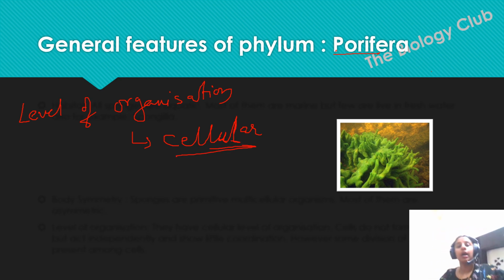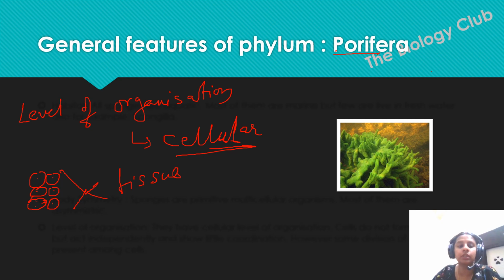Now here, what will happen in this organization? All the cells will work independently, and they will perform some kind of function, but they will not form tissue. They will coordinate with each other, they will help each other, but they will not form any tissue.